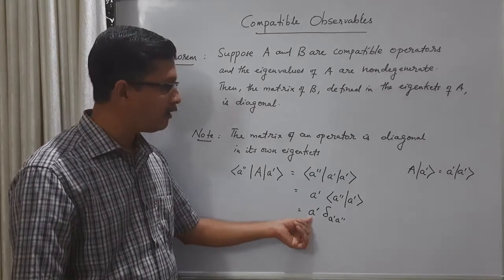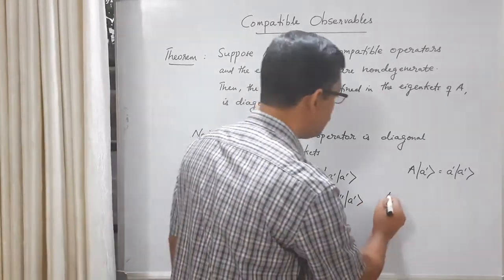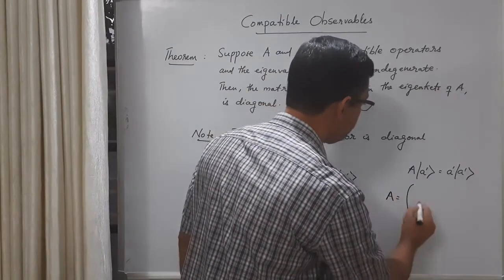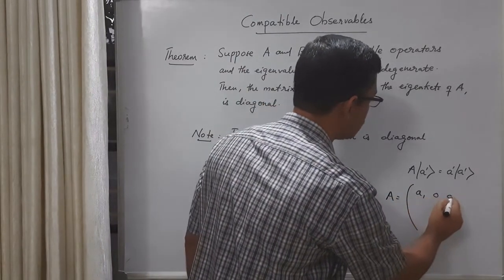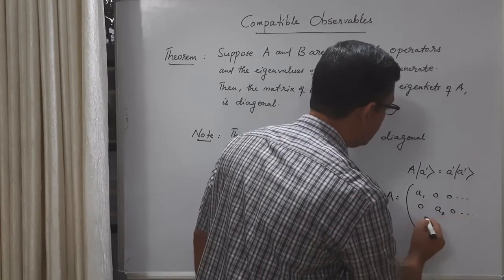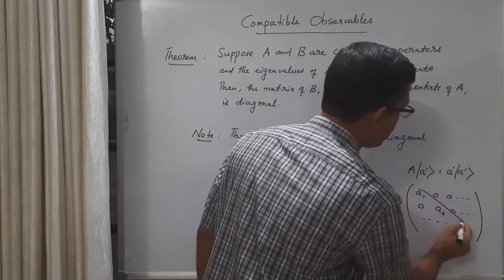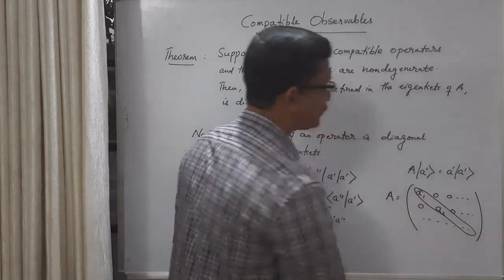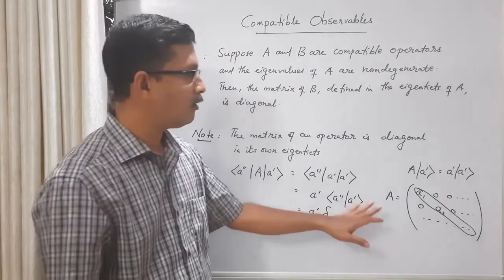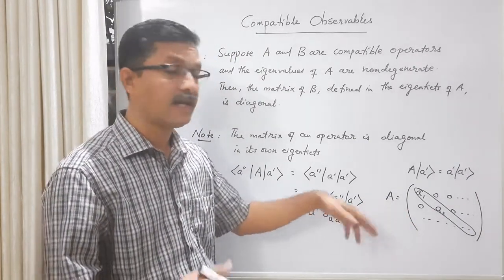And what will be these diagonal elements? Eigenvalues of A. So the matrix of A will look like this: A1, 0, 0, etc., 0, A2, 0, etc. Only the diagonal elements will be non-zero. So the matrix of the operator will be diagonal in its own eigenkets, or in its eigenbasis.